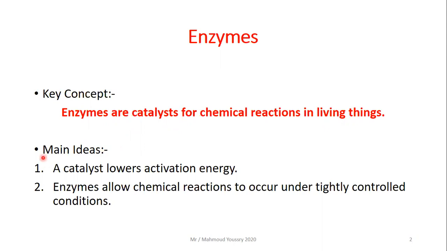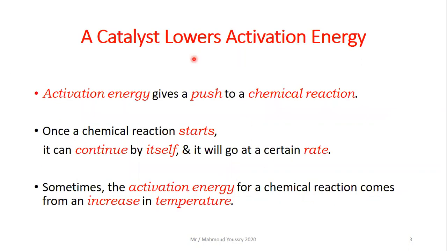The main ideas, number one, a catalyst lowers the activation energy, which is the energy needed for a chemical reaction to start, as we studied previously. Then enzymes allow the chemical reactions to occur under tightly controlled conditions. So first, let's talk about catalysts. A catalyst lowers the activation energy. Activation energy gives a push to a chemical reaction.